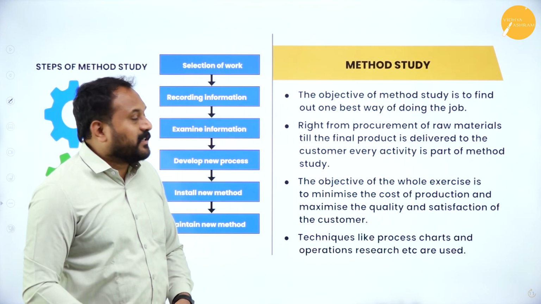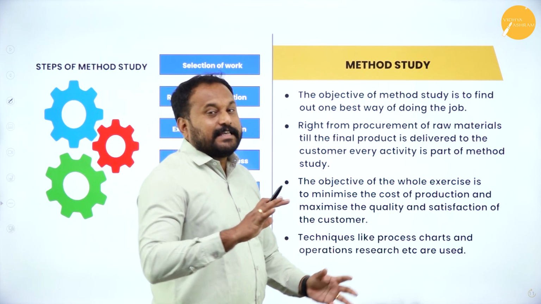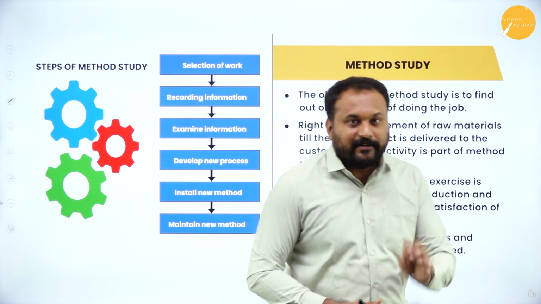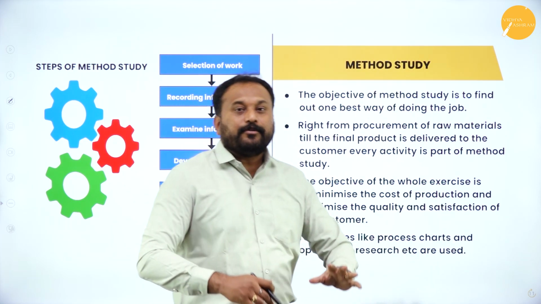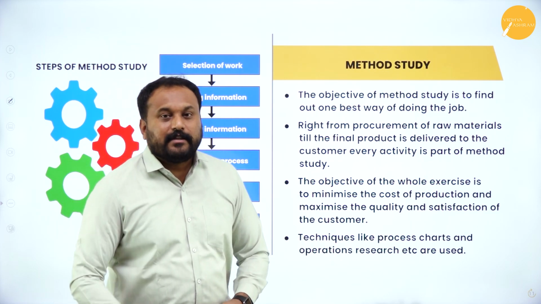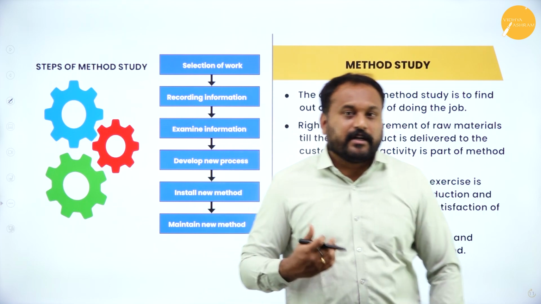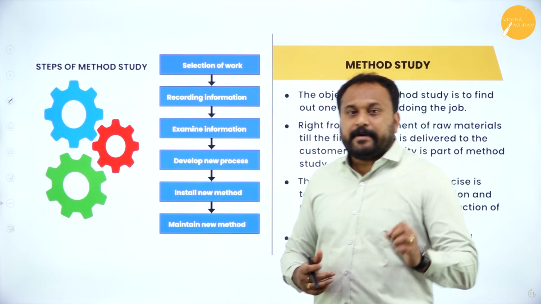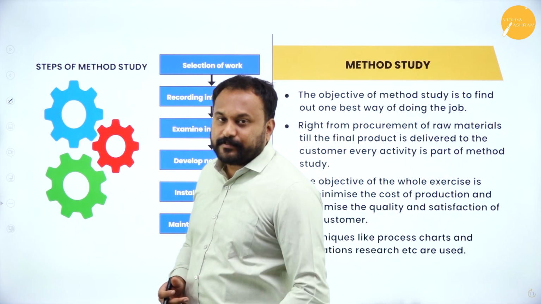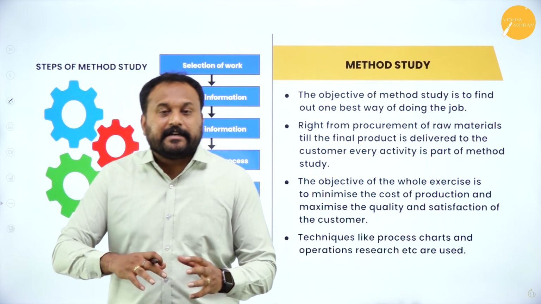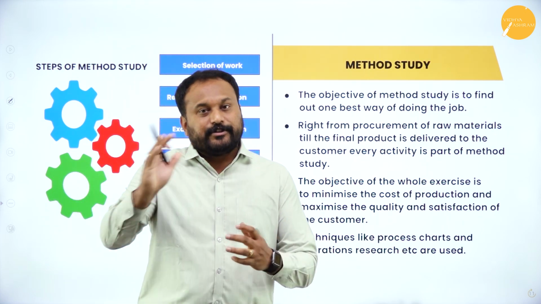The next technique of scientific management is called method study. How well you will go about the work, what exactly your method is. Whenever we say method study, think of the raw material which goes to the factory. Then the factory or the industry converts the raw material into finished goods.